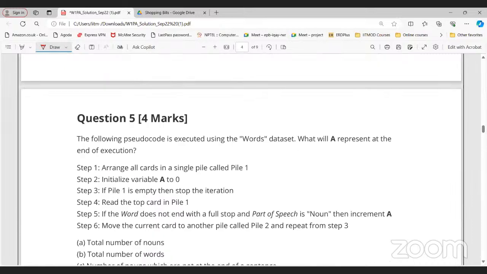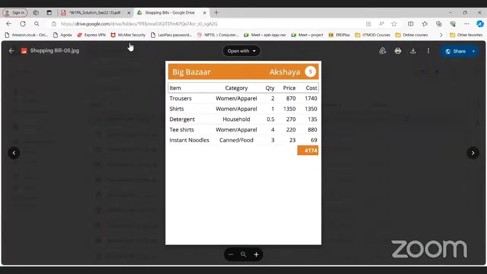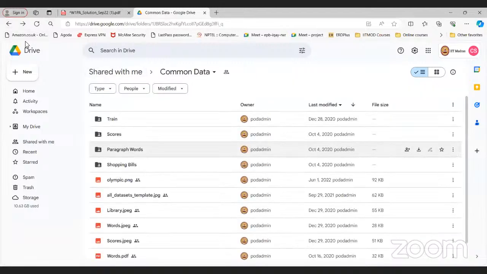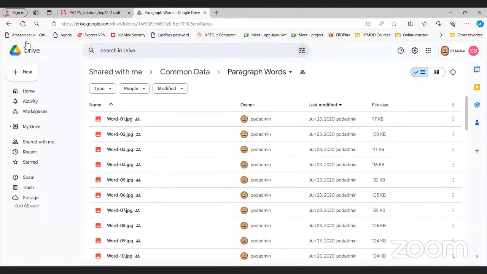Okay, now move on to the next question. The following pseudocode is executed using the words data set. Now we have a different data set, that is the words data set. So first, let us look at the words data set. In the lectures, professor has, please mute.